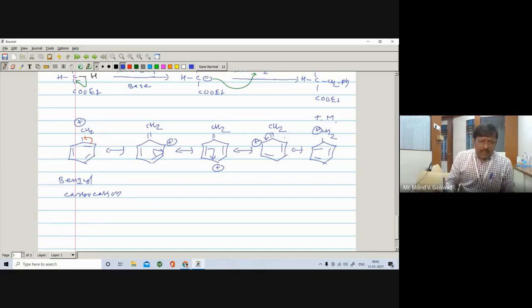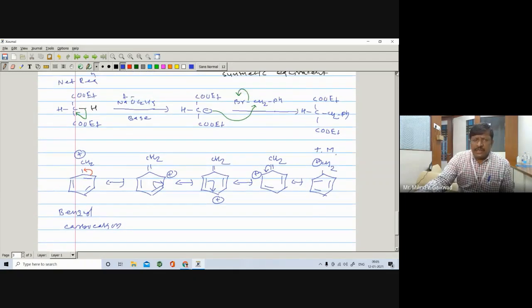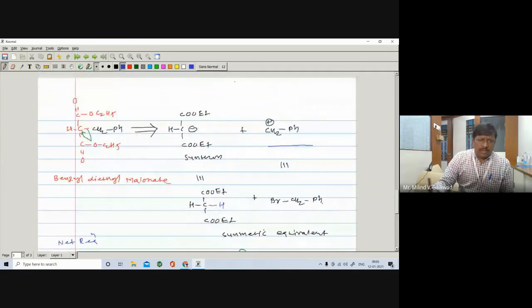But suppose you break this synthetic reagent in this way, suppose you break the bond between the CH2 and Ph, if you break on the CH2, CH2 becomes negative and C becomes positive.